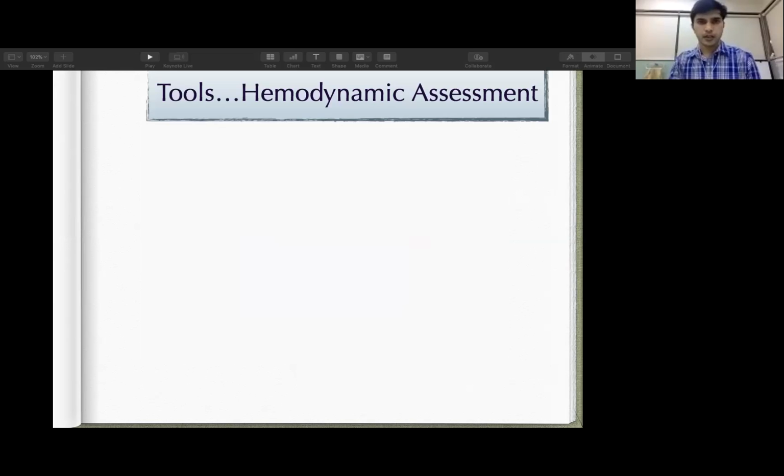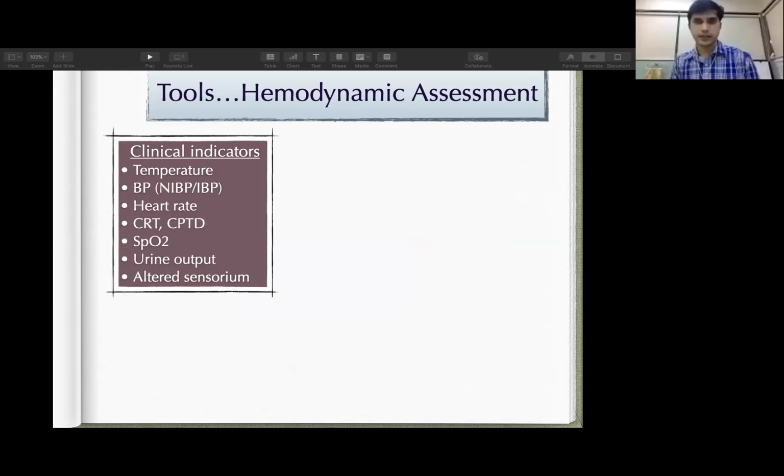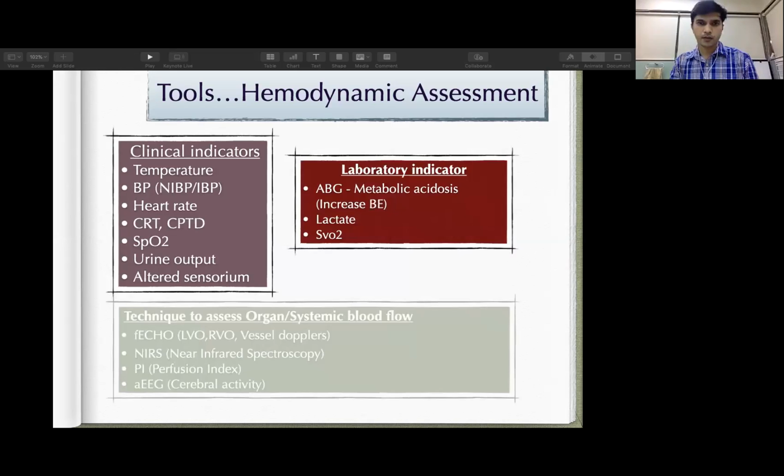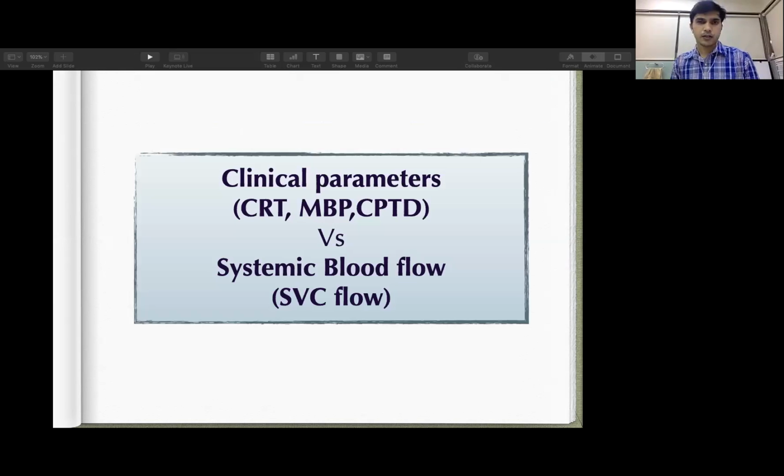Now we will look at different kinds of indicators, like clinical indicators. We already discussed a lot about blood pressure, and we know the other clinical indicators which are commonly used in our day-to-day clinical practice, like temperature and other things. So how helpful are these clinical parameters, or what are the problems with them, like CRT, mean blood pressure, and the central and peripheral temperature difference, and how do they correlate with systemic blood flow?